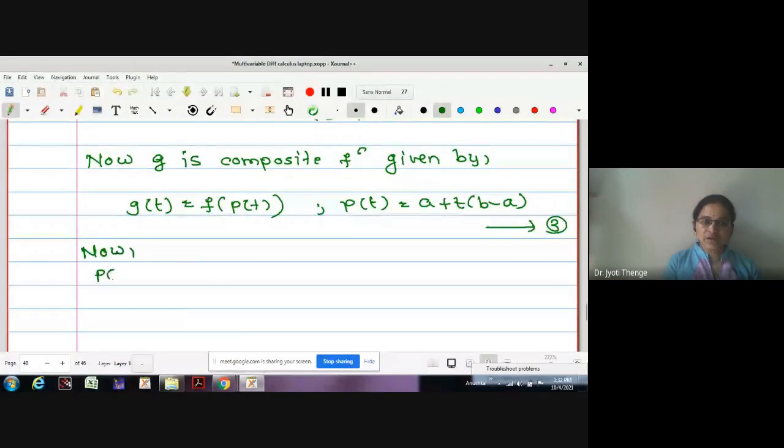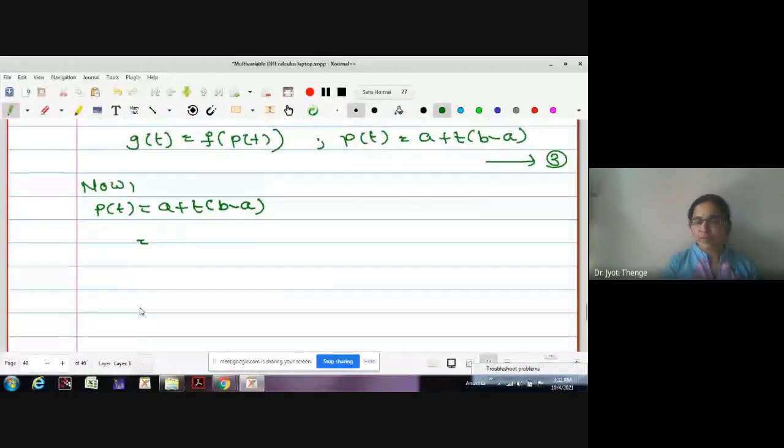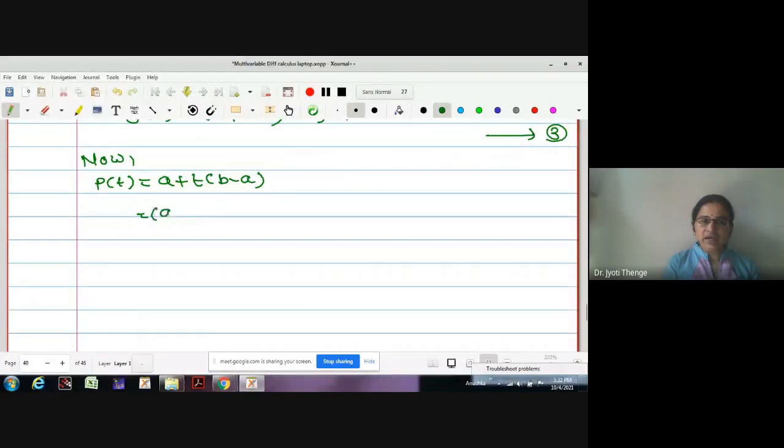What is p of t we have taken? This is a plus t times b minus a. Let us write everything in terms of the n-tuple vectors, because this is a vector in Rn. A I can write as a1 to an. T is a scalar.